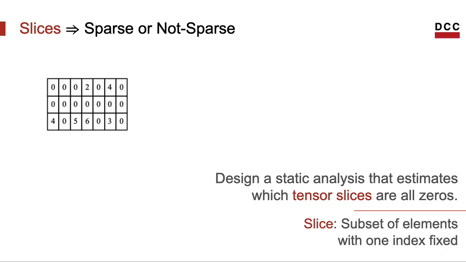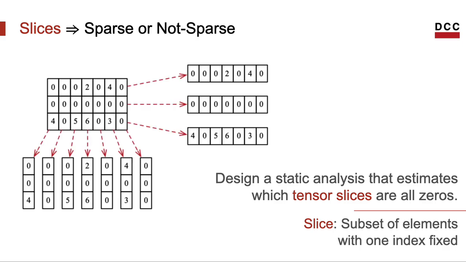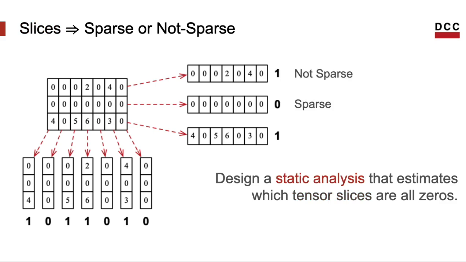Let me explain what a tensor slice is with an example. Let's consider this 3x8 matrix in the figure here. A tensor slice in this case is like a subtensor where we fix all the indices but one. In this case, we have two indices. Then each slice will be a vector. We have one slice per each column of the matrix and one slice per each row.